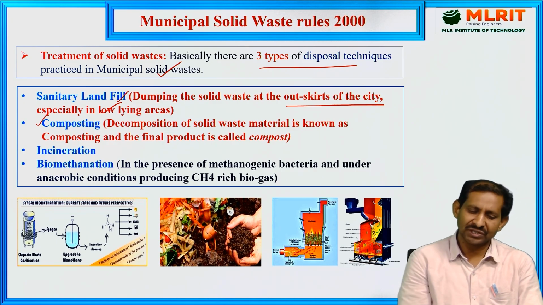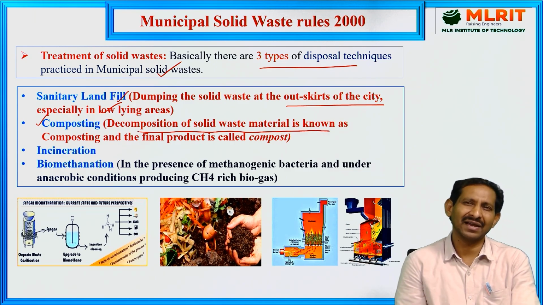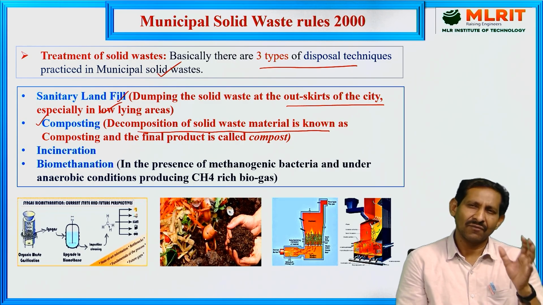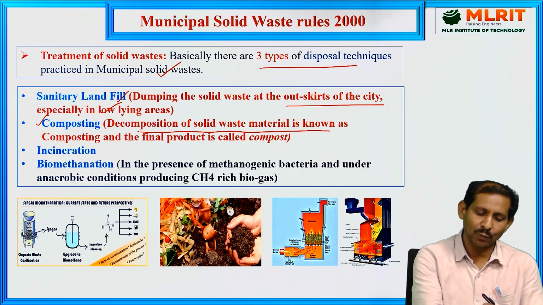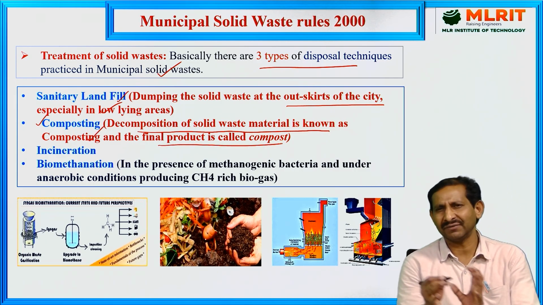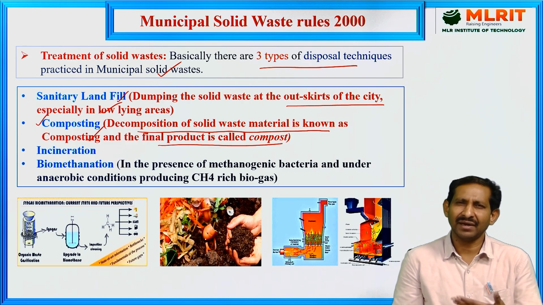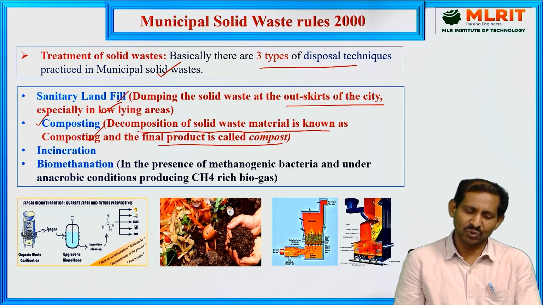Second one is composting. Some of the waste undergoes immediate decomposition of the solid waste material, so it will be converted to compost material. For example, household food waste and vegetable waste are segregated as wet waste that is decomposed in a particular area and converted to compost. The final product is called compost. It is a very useful final product, widely used as agriculture fertilizer, for gardening, and for different purposes.